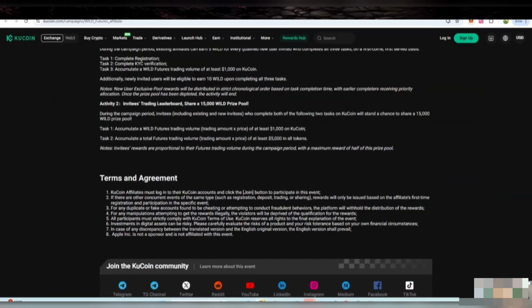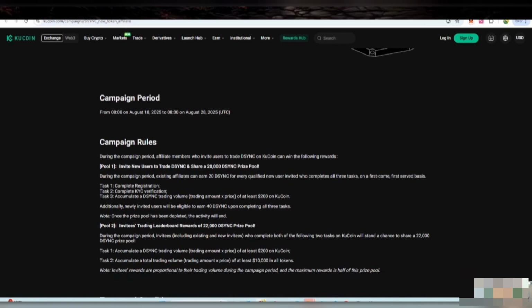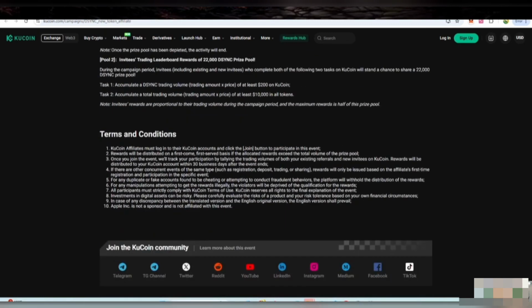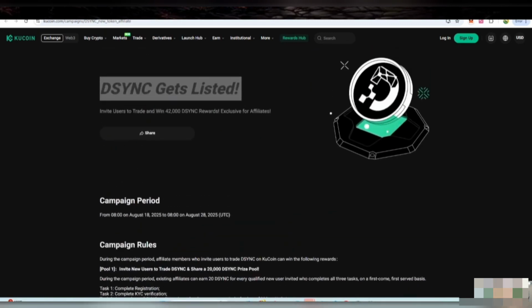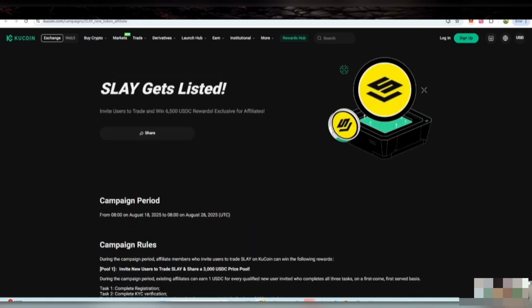The campaign duration is mentioned, as well as how you complete your KYC and your registration, and then you can start your trading, at least $10,000 or $200. Then you can grab the reward, first come, first served.